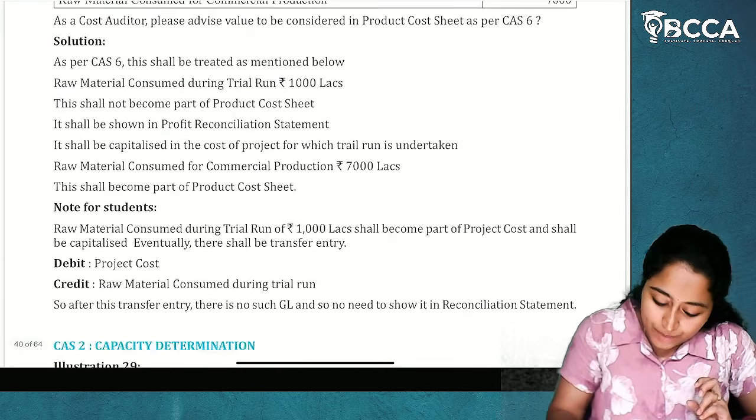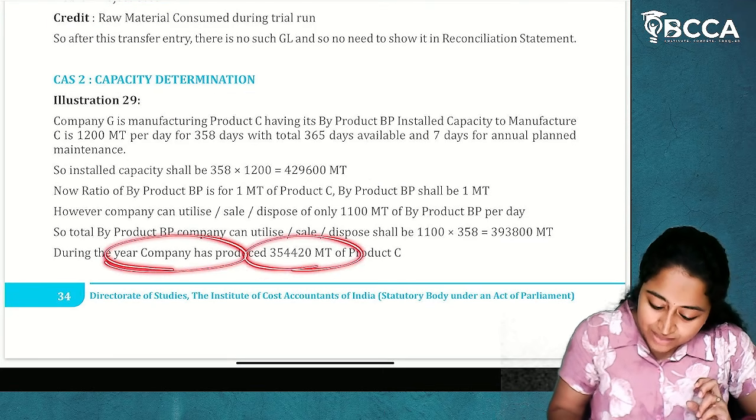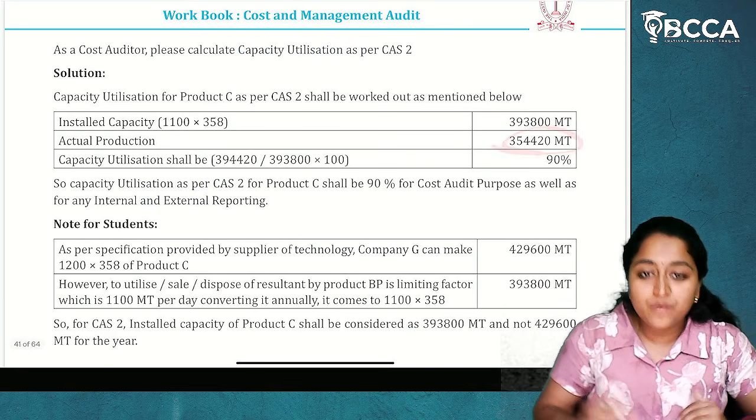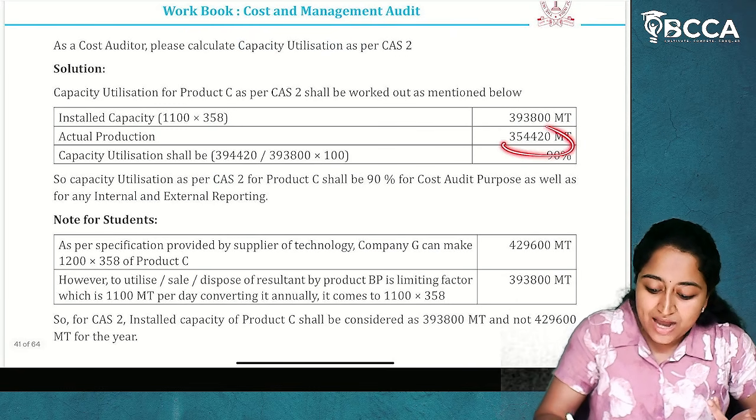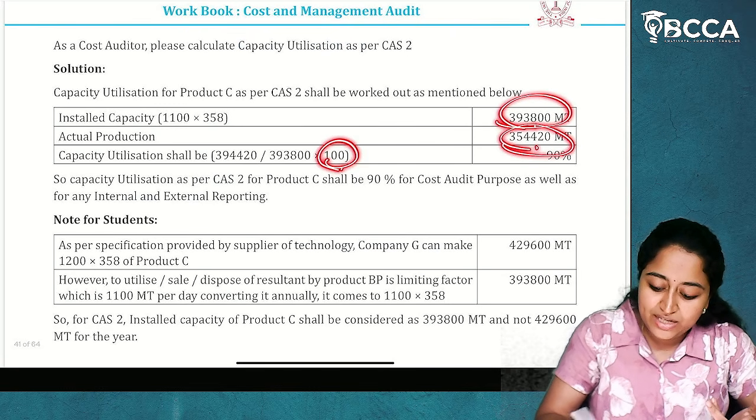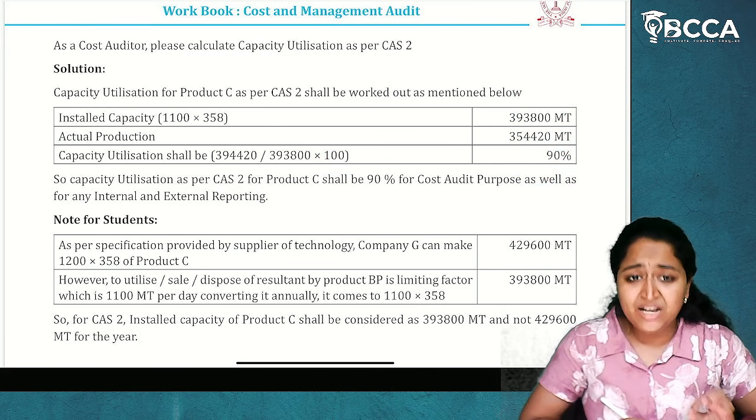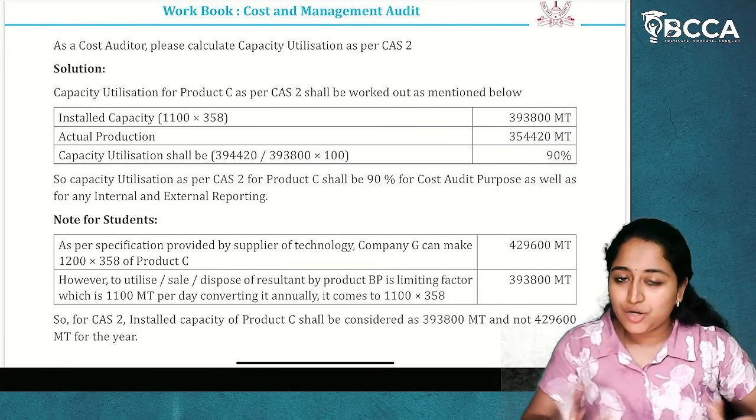And what is the actual production? That is also given in the question: 354420. Now, what is the actual capacity utilization? Actual production divided by installed capacity into 100. Now, but what is new in this? It is already given in the question.